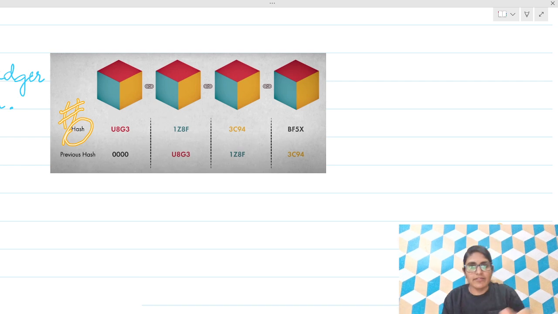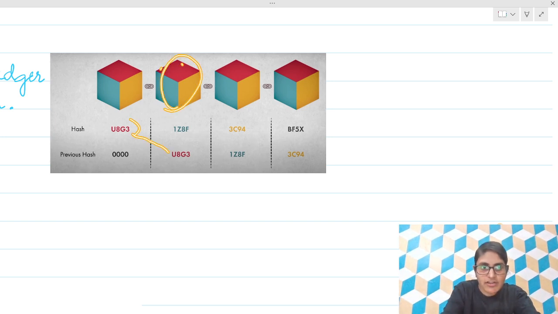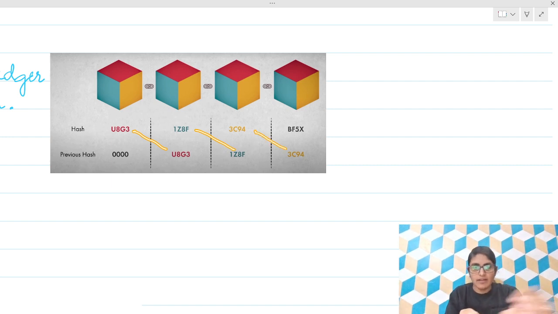Every block will have a hash, and every next block will record the hash of the previous block, so they are connected through chains.